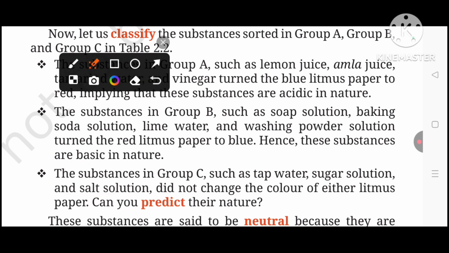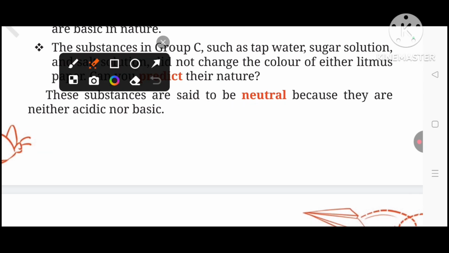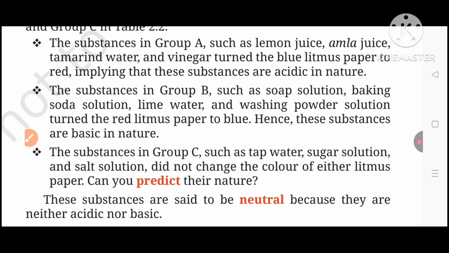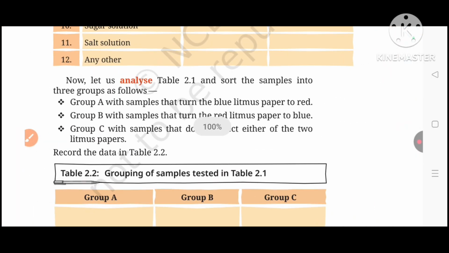The substances in group C, such as tap water, sugar solution, and salt solution, did not change the color of either litmus paper. Can you predict their nature? These substances are said to be neutral because they are neither acidic nor basic. So we have already done this activity, and we have already sorted them as acidic, basic, and neutral substances in group A, group B, and group C respectively. This is very simple, and we have already done it in activity table 2.2.